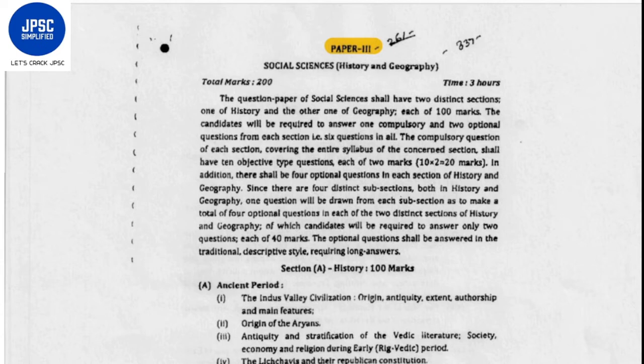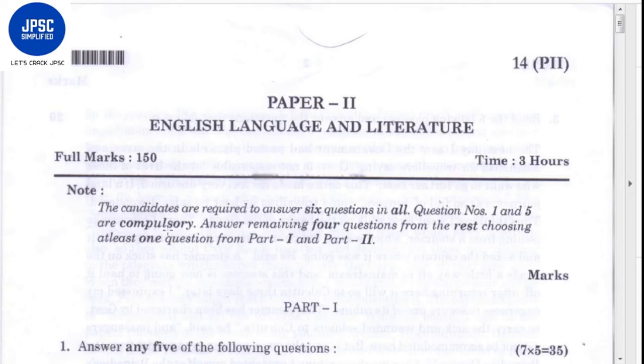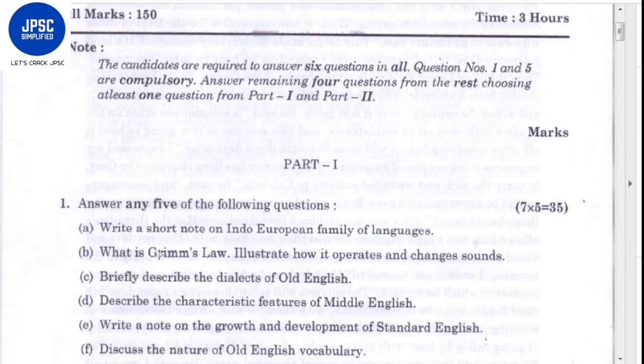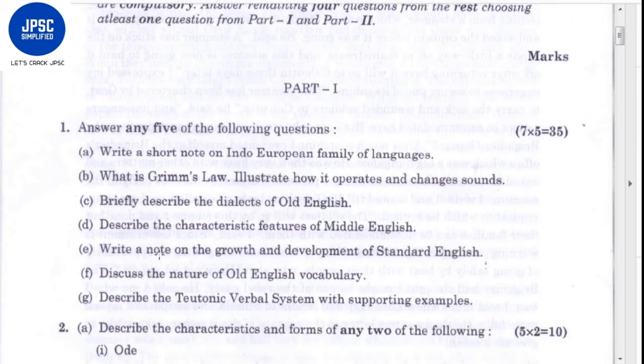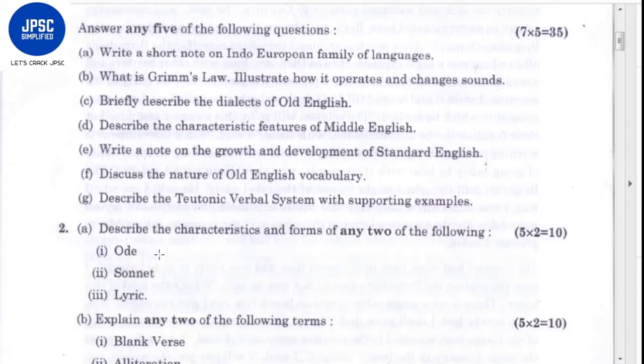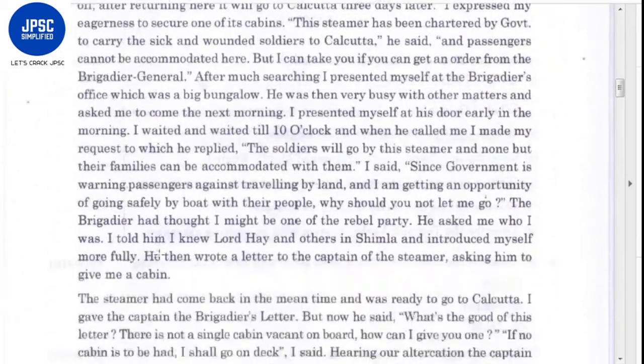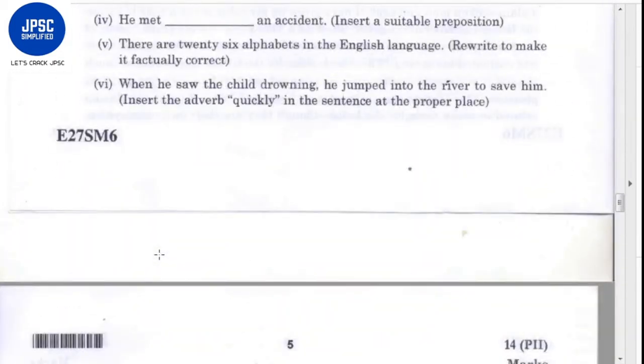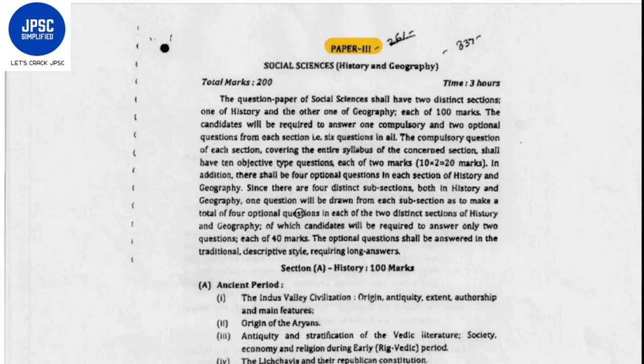You can see the question paper for this also here for the 2016 examination. So this was the 2016 English question paper. It carried 150 marks. It had two sections. Okay, this was all about the English paper. Let's go into the details of the third paper. See, paper 3 will be the social science paper of history and geography. It will have two sections, geography and history.